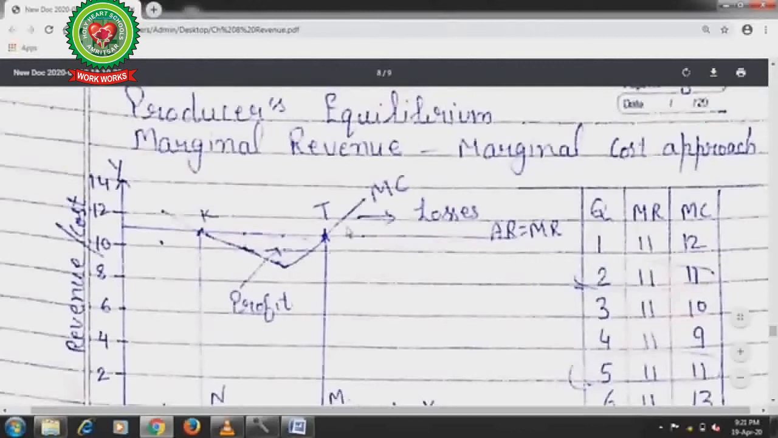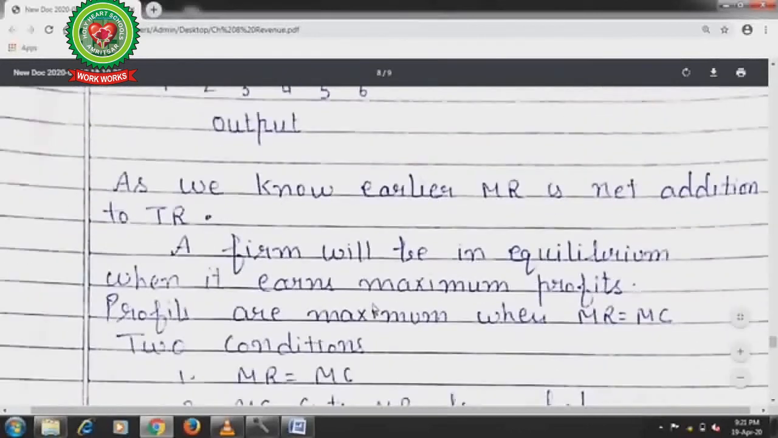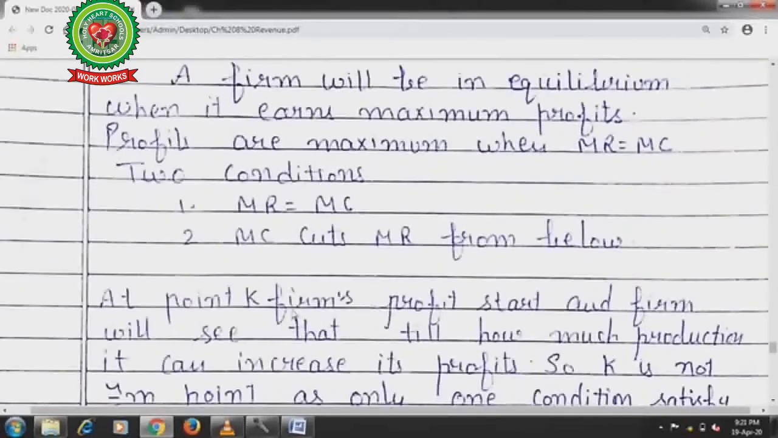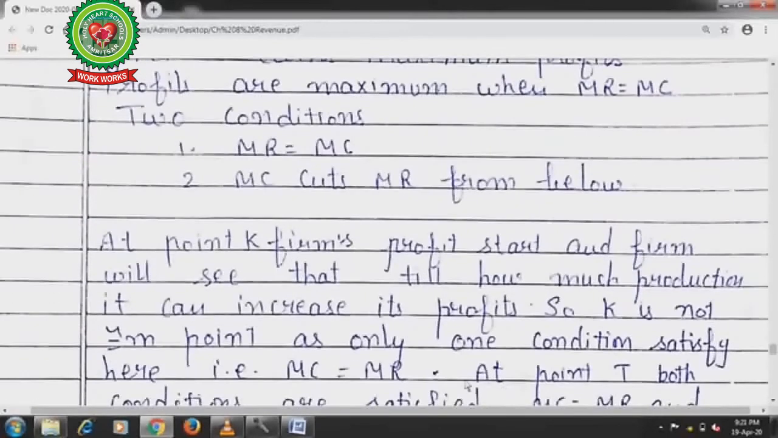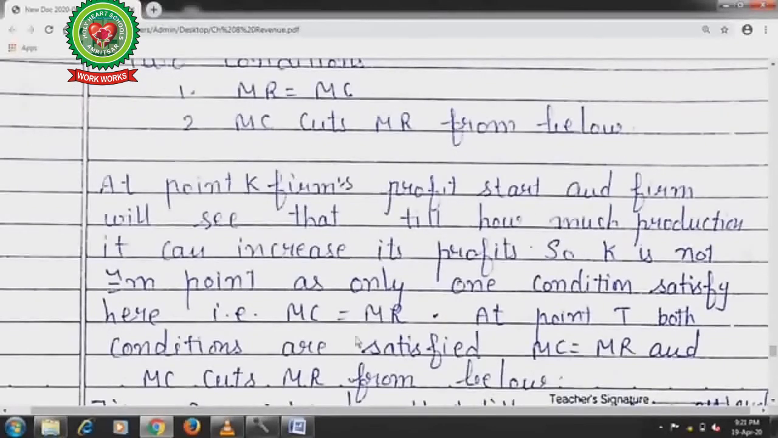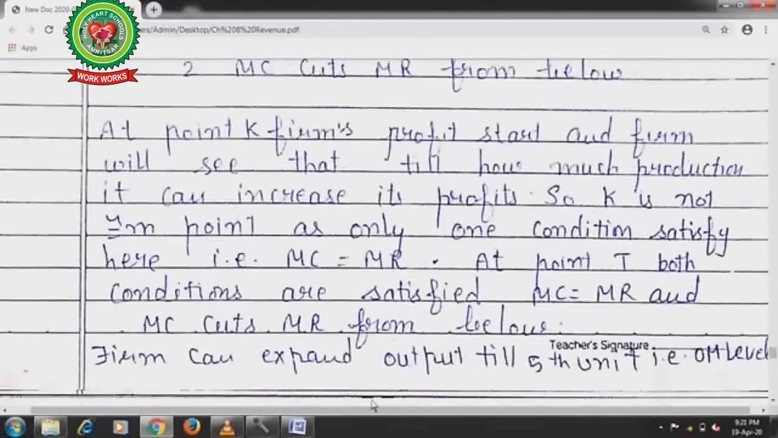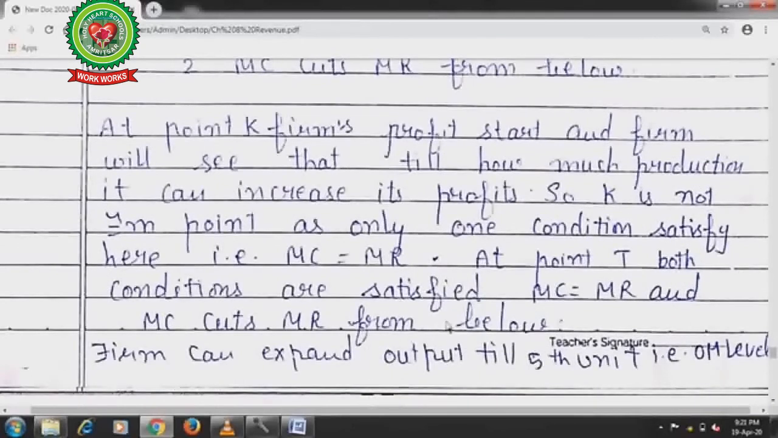Now next one is, at point K, the firm's profit starts and the firm will see till how much production it can increase its profit. So K is not the equilibrium point, as only one condition is satisfied here, that is MC is equal to MR. At point T, both conditions are satisfied: MC is equal to MR, and MC cuts the MR curve from below. Firm can expand output till the 5th unit.